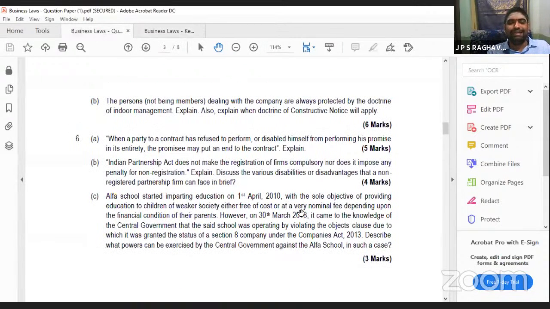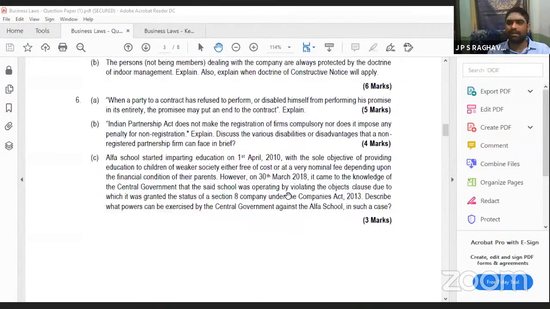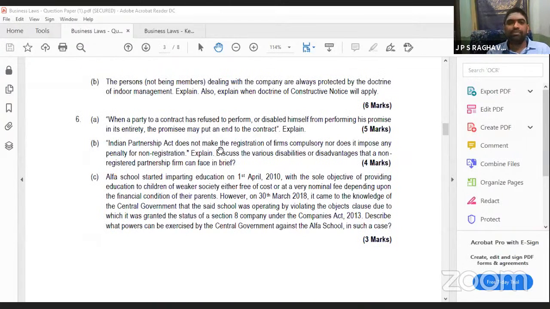Then comes: Indian Partnership Act does not make the registration of firms compulsory, nor does it impose any penalty for non-registration. Explain. It does not make registration compulsory. Yes, this is correct. How many points are required for 10 marks? Theoretical question. If you don't have any question for 10 marks, 7 marks is the highest.